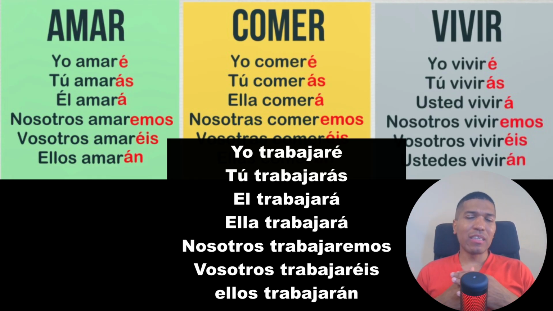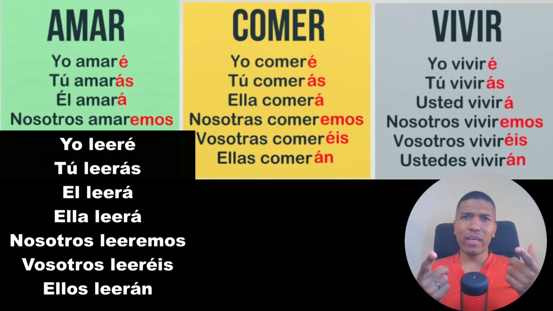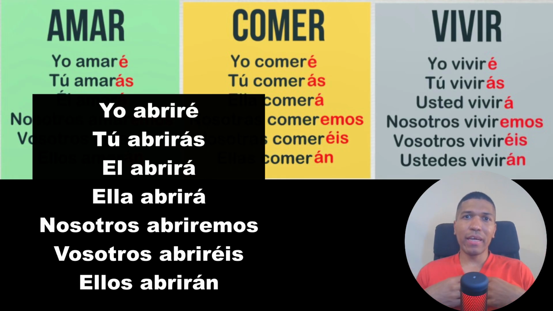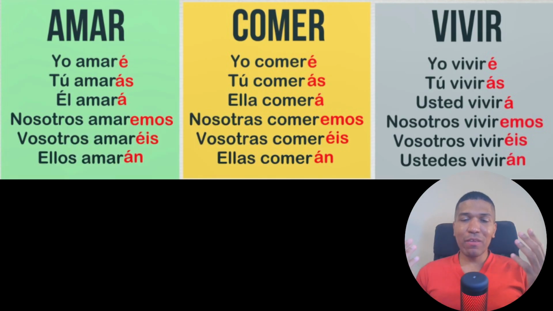A verb in the second group. Yo leeré, tú leerás, nosotros leeremos, él leerá, vosotros leeréis, ustedes leerán o ellos leerán. Yes. And a verb in the third group. Abrir, to open. Yo abriré, tú abrirás, él abrirá, nosotros abriremos, vosotros abriréis, ellos abrirán. Yes, you see, you only need to remember one ending, the same ending for every group.